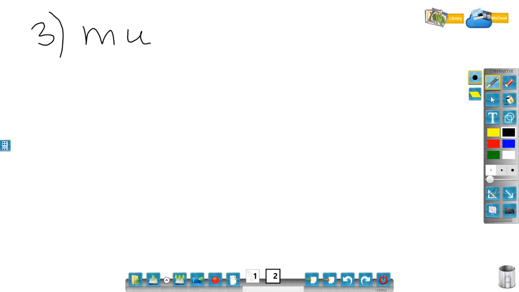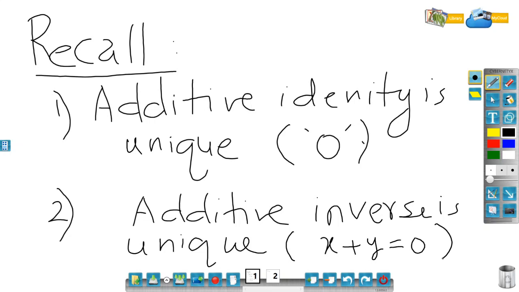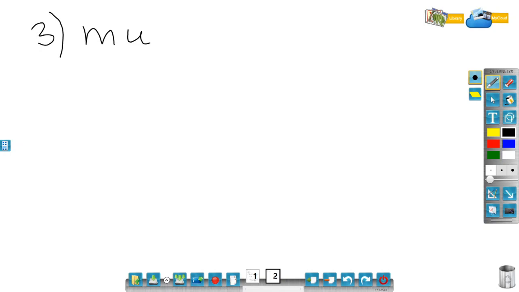Multiplicative identity. So here, what is additive identity? 0 is additive identity, right? And what is additive inverse? If x plus y is equal to 0, that means x is called an additive inverse of y, or y is called an additive inverse of x, vice versa. And in that case, the additive inverse of x is minus y. So let me write that in detail.